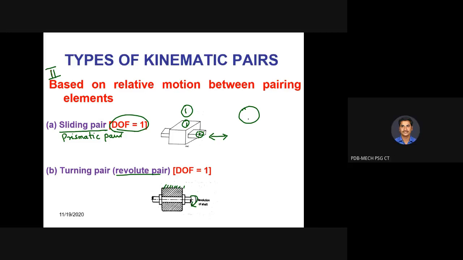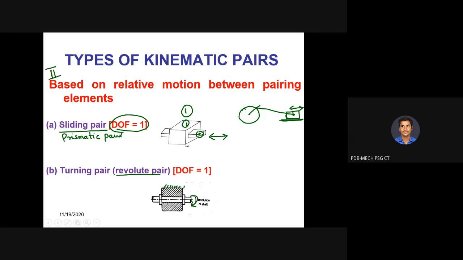It is your crank, it is your connecting rod, and it is your piston. So with respect to frame, this is your frame. With respect to the frame, your piston is going to make sliding motion. It is called sliding pair.